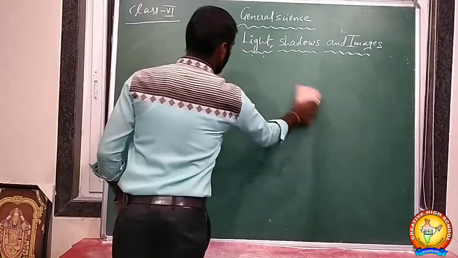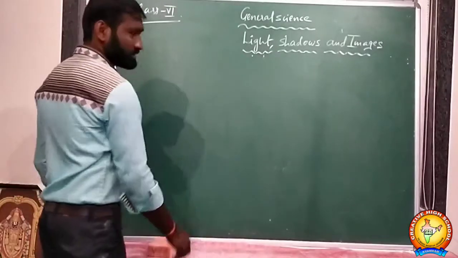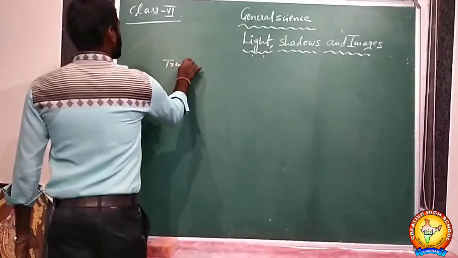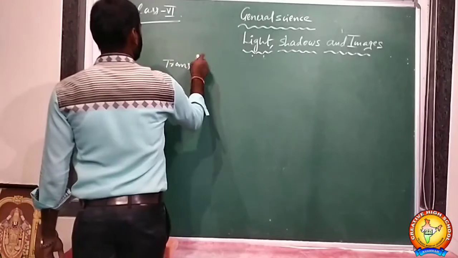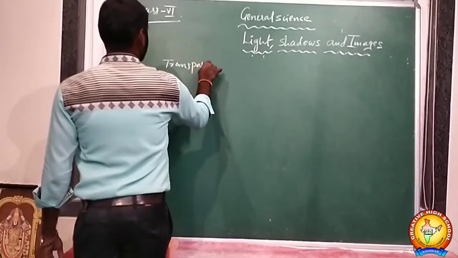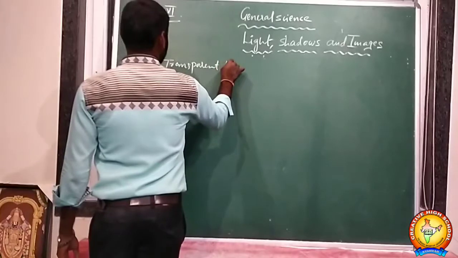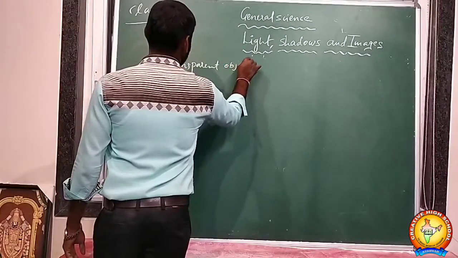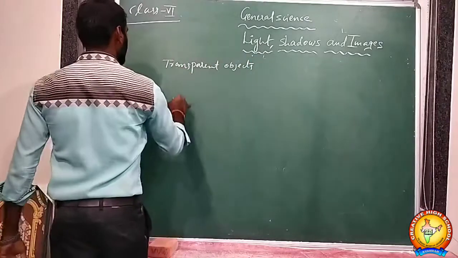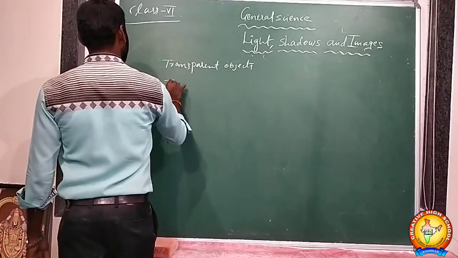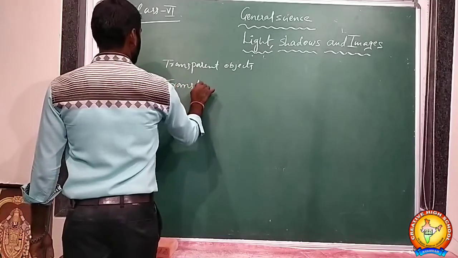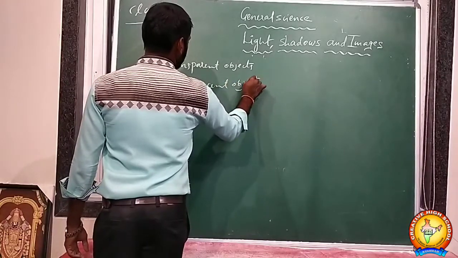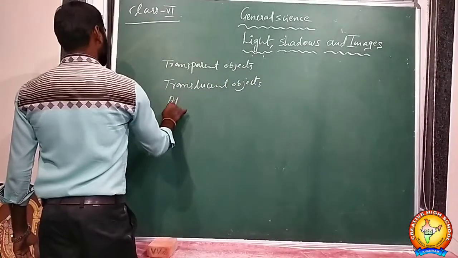There are three types of objects we have: transparent objects, translucent objects, and opaque objects.